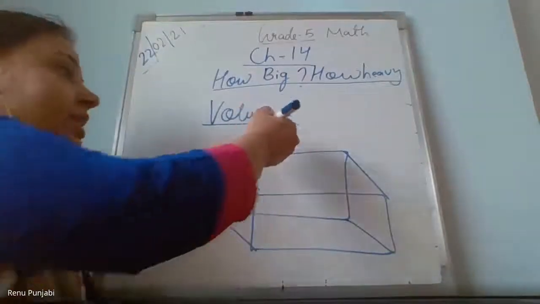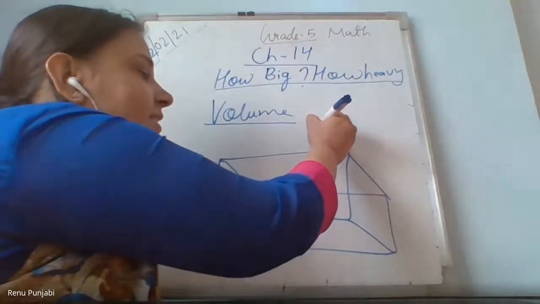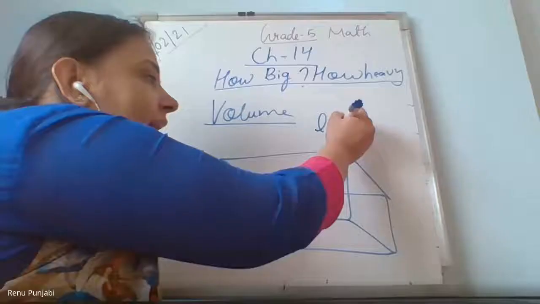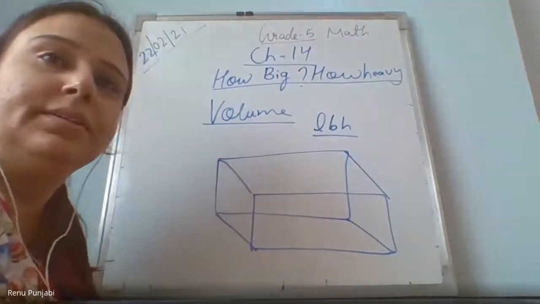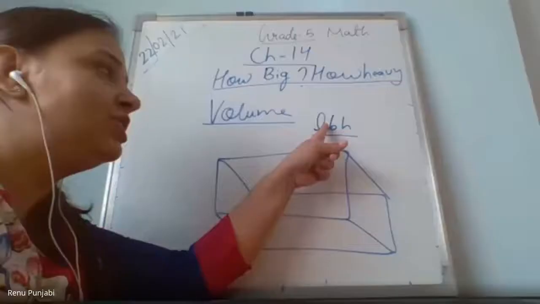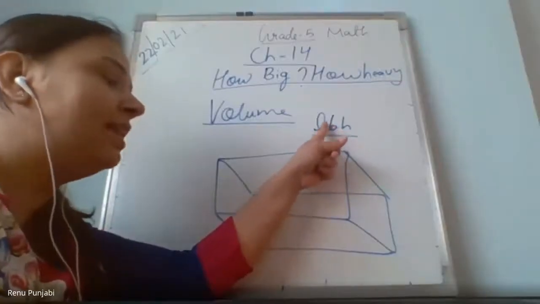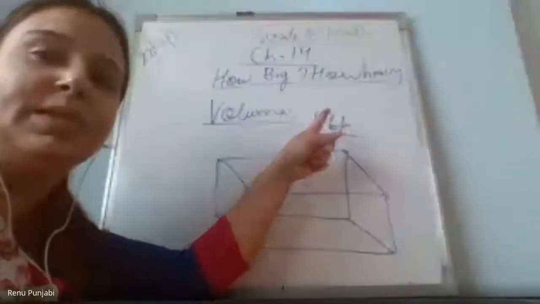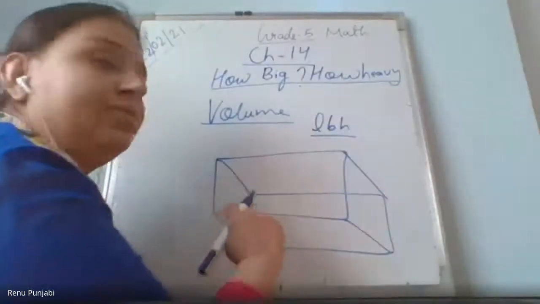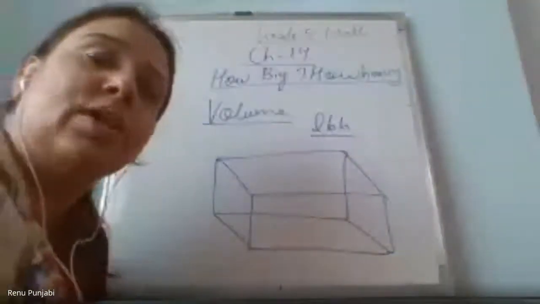Okay. Children, if I write like this, L B H, what does this mean? Anshu, mute yourself, please. Length into breadth into height. Because there is no sign, we assume that there is a multiplication sign in between them. If the formula is LBH, it means length into breadth into height only.